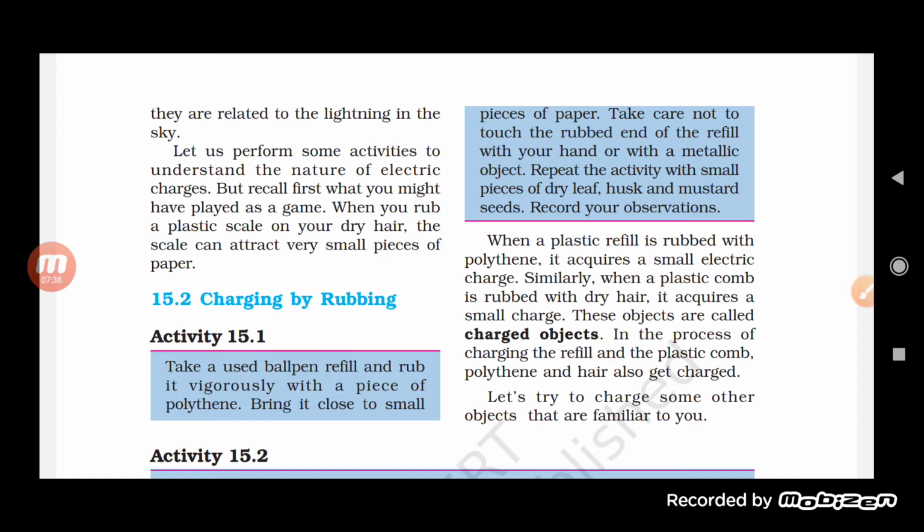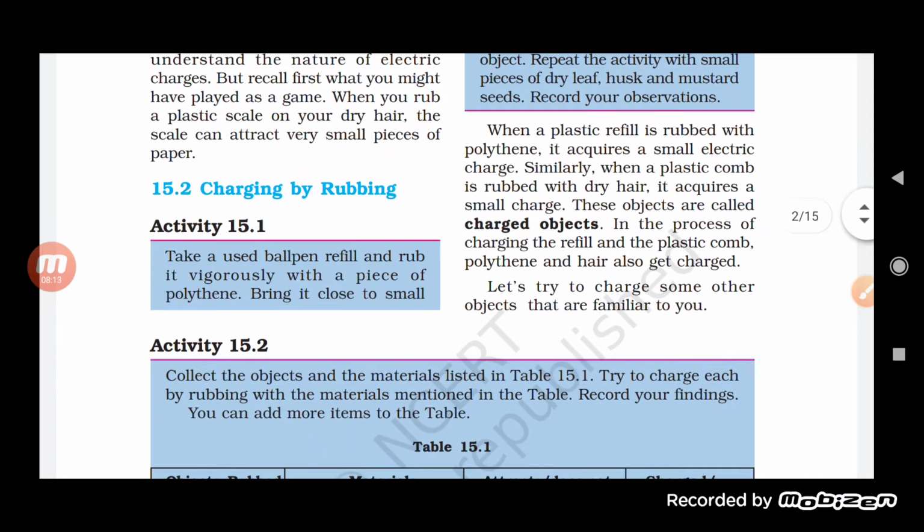So when you rub it, what happens? One will lose some of its electrons, and as it loses electrons, it will become positively charged. The other one will gain electrons and become negatively charged. So electrons get transferred from one object to the other, due to which one object loses electrons and the other gains them. Because of that only, they get charged here. Now once the two objects are charged properly, they start attracting each other.